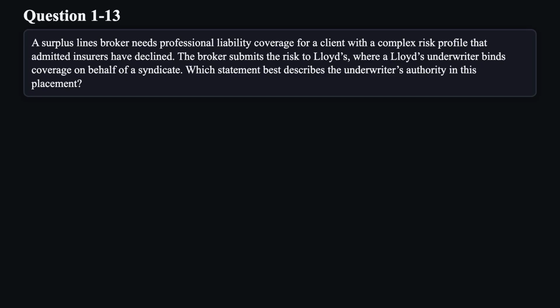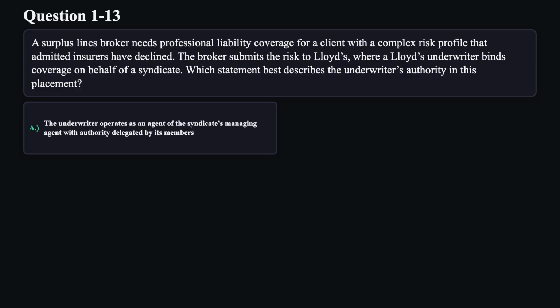Question 13. A surplus lines broker needs professional liability coverage for a client with a complex risk profile that admitted insurers have declined. The broker submits the risk to Lloyd's, where a Lloyd's underwriter binds coverage on behalf of a syndicate. Which statement best describes the underwriter's authority in this placement?